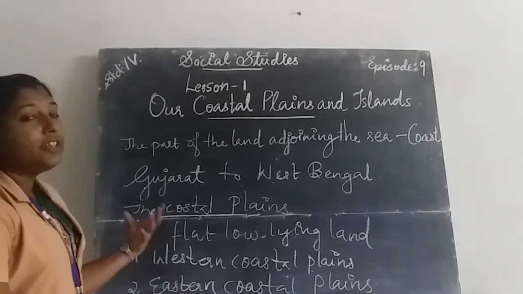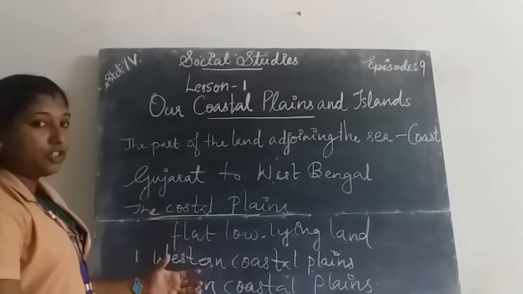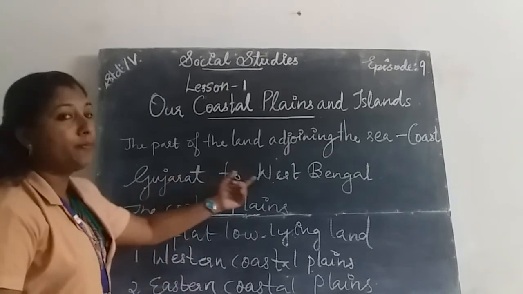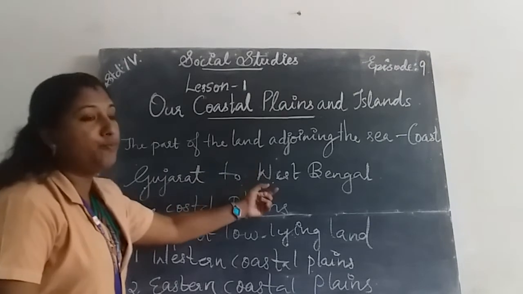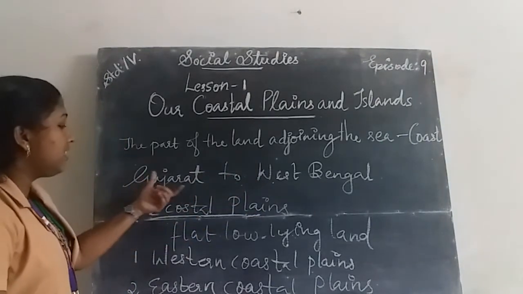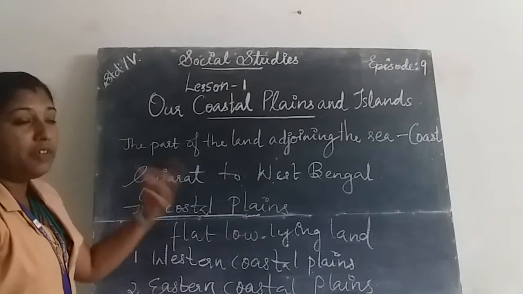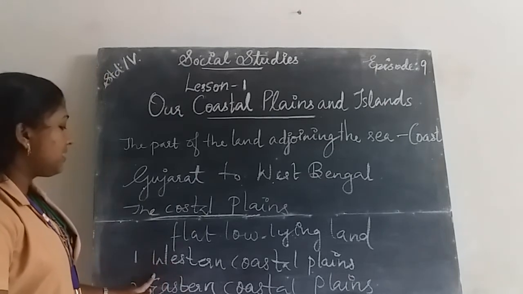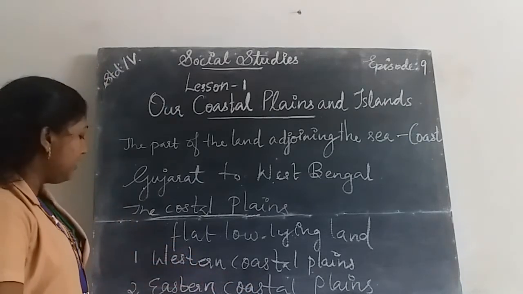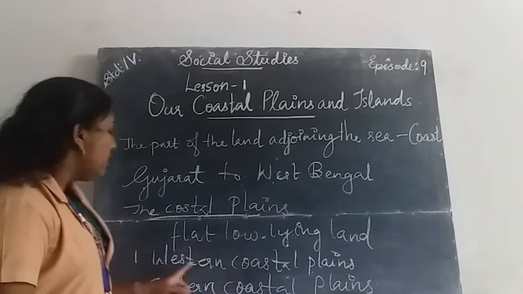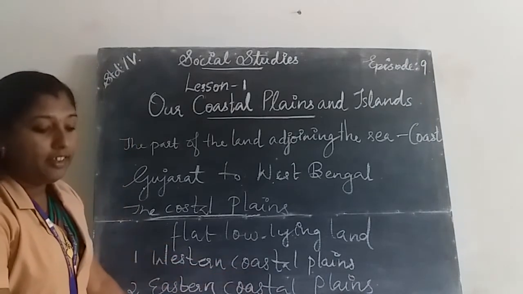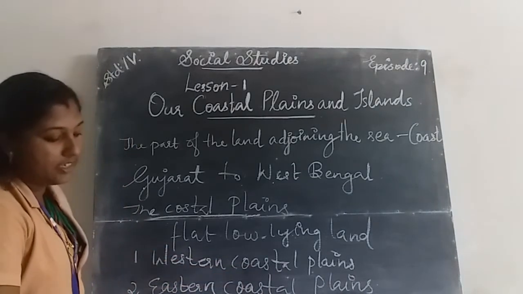They stretch from Gujarat to West Bengal and are divided into two parts: the western coastal plains and the eastern coastal plains.